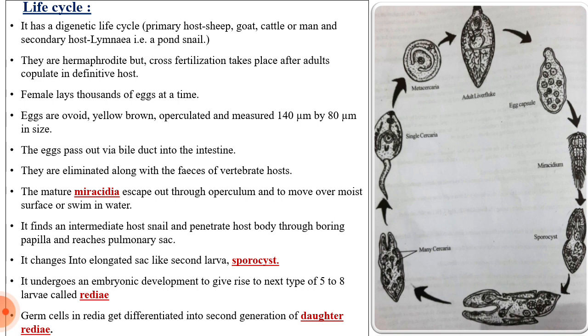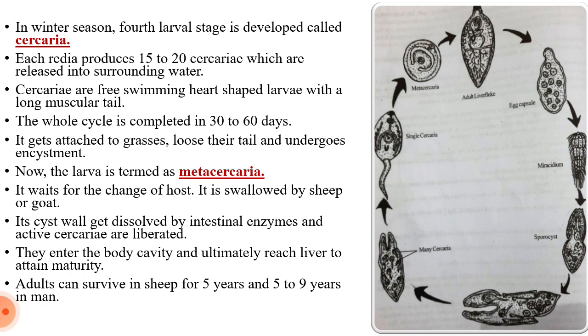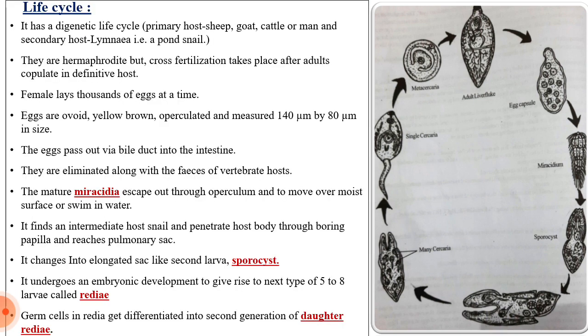The eggs pass out via the bile duct into the intestine. Okay, the eggs. Look at the figure. At the top, the adult liver fluke is shown. Then the eggs in the second picture. When you move in a clockwise direction, we can easily see that the eggs are present in the egg capsule. Then the egg will be passed out via the bile duct into the intestine. Look here,